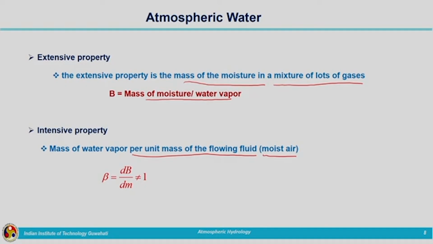It is termed as specific humidity. That is, the mass of water vapor per unit mass of the flowing fluid is nothing but the specific humidity, which is represented by QV. We all are familiar with the term humidity, right. So, when we talk about the atmospheric water, the intensive property is specific humidity, that is the mass of the moisture divided by the mass of the moist air.